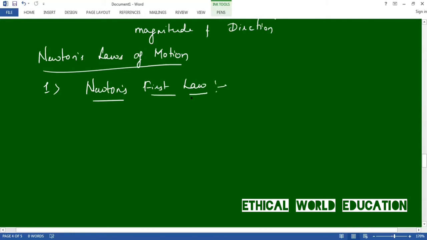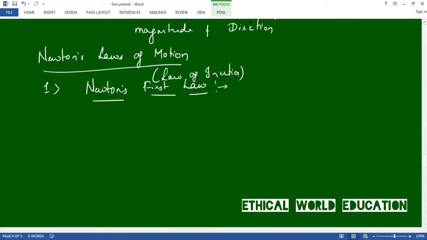Newton's first law is also called the law of inertia. Let us see the definition. Newton's first law says every object continues to be at the state of rest or of uniform motion in a straight line until and unless an external force is applied on it.